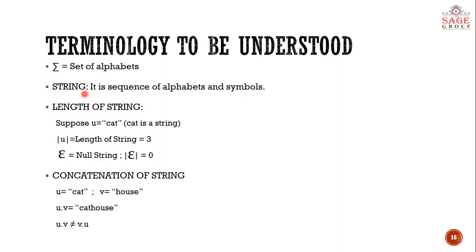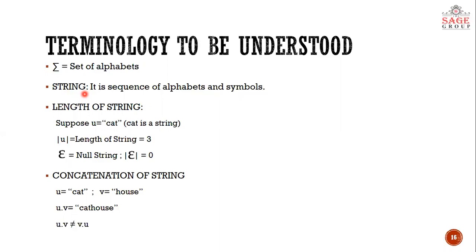So are these two the same? Not always. A string is a sequence of alphabets and symbols, that's it. But if I talk about a valid word, it should have some meaning, right? If I'm just talking about a string, it is a sequence of alphabets and symbols, nothing else.